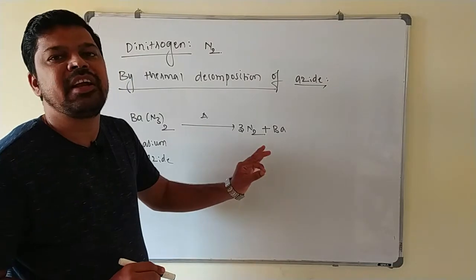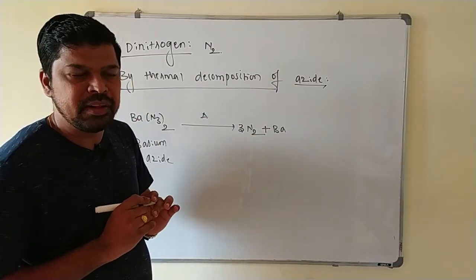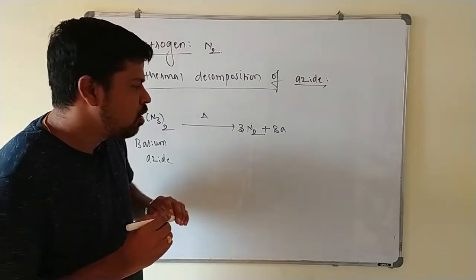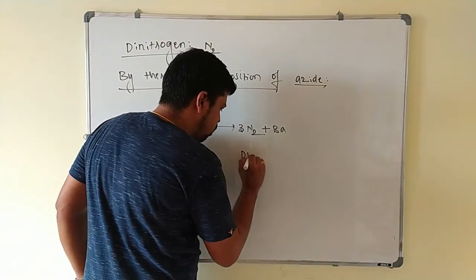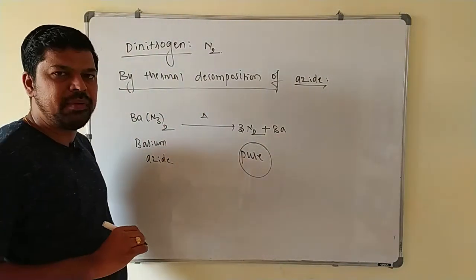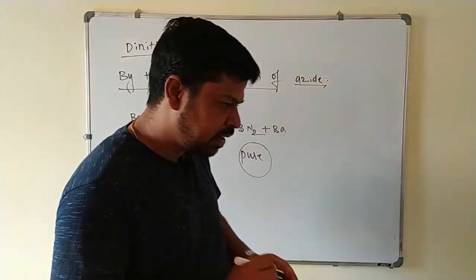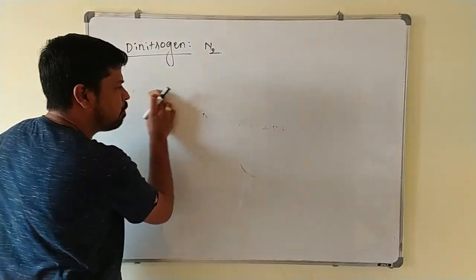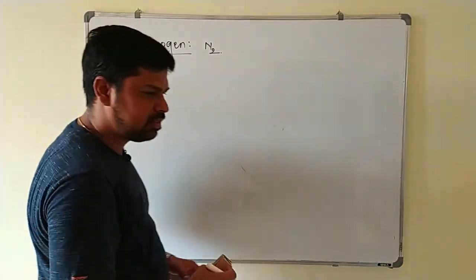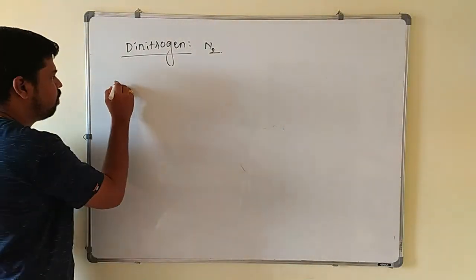This thermal decomposition of azide to prepare dinitrogen, these are very, very important methods. In this method only you will get pure form of N2. Pure N2 can be prepared by what? Pure N2 can be prepared by the decomposition of the azides here. Next we will go for properties of dinitrogen. What are the properties of dinitrogen?